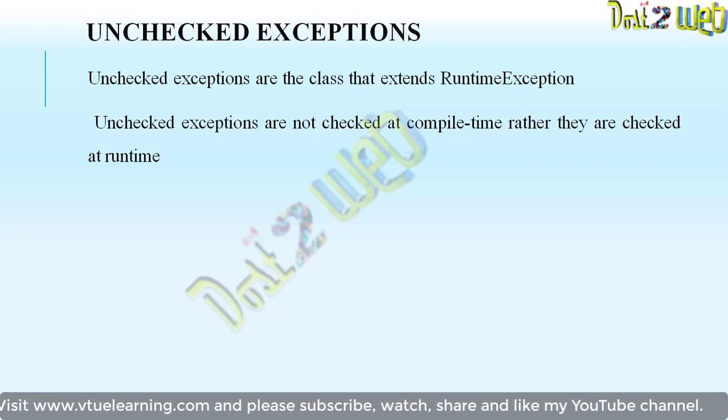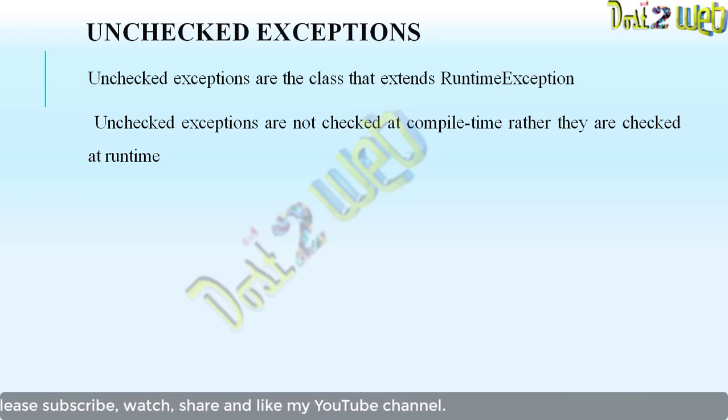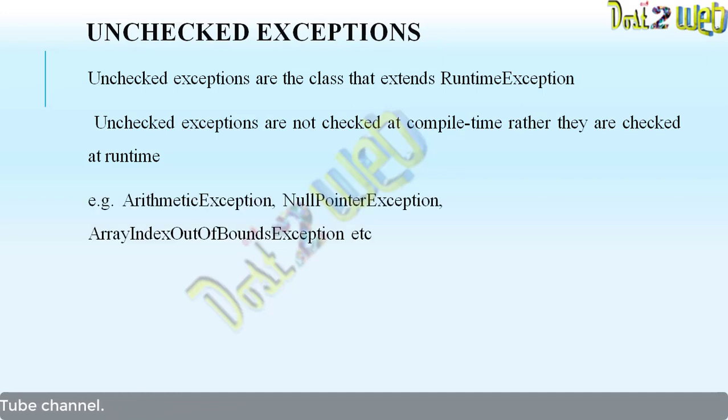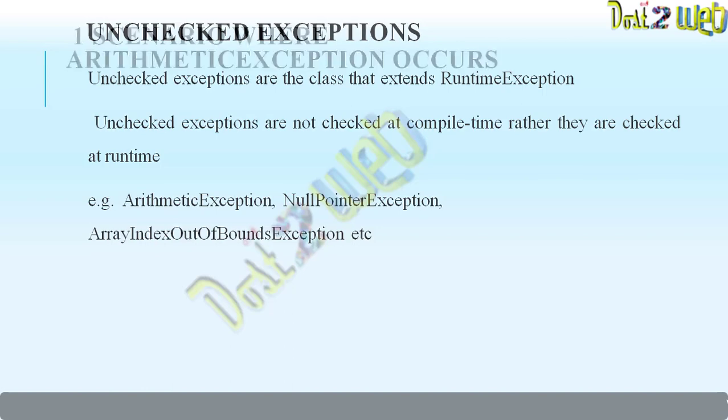The exception which occurs during runtime comes into the category of unchecked exception. Examples: ArithmeticException, NullPointerException, ArrayIndexOutOfBoundsException, etc. There are so many unchecked exceptions.